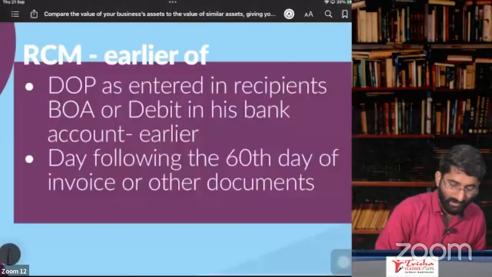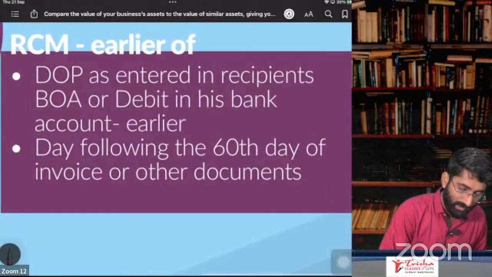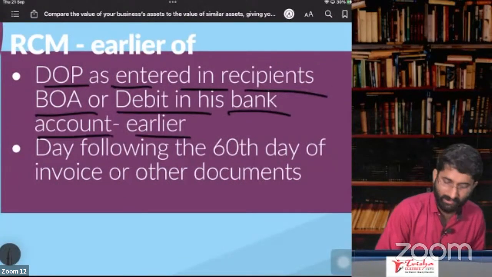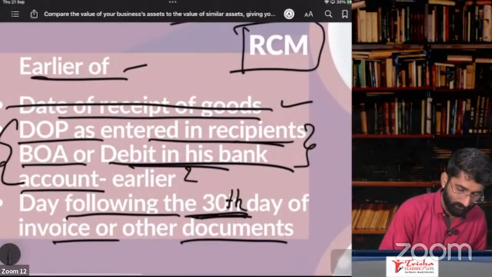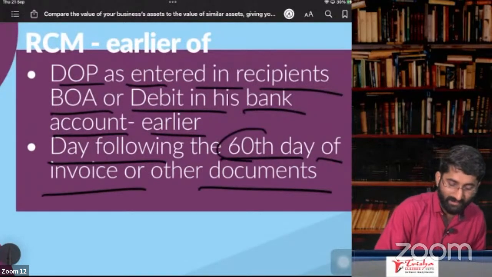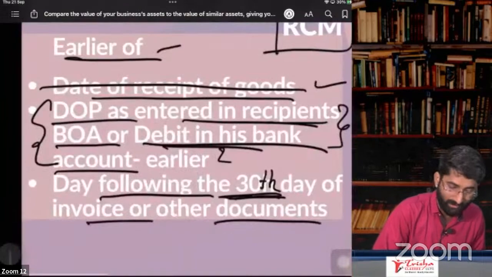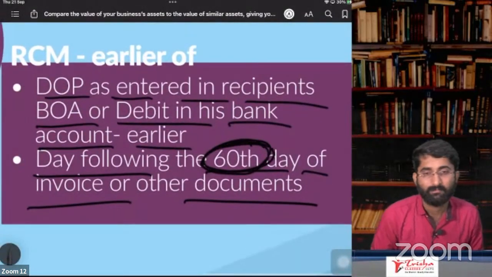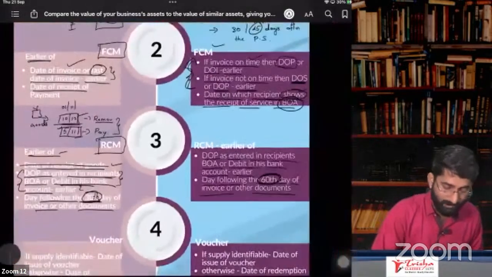See, date of payment as entered in the recipient's books of accounts or debit in his bank account, whichever is earlier. Same point which is there here, na? Copy, paste. Day following the 60th day of invoice or other documents. One difference is, instead there it was 30th day, here it is 60th day. That itself is the difference here.